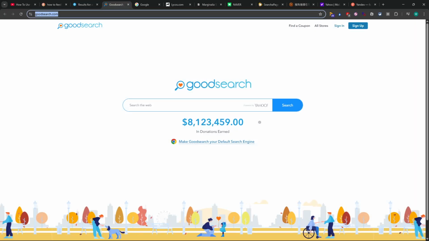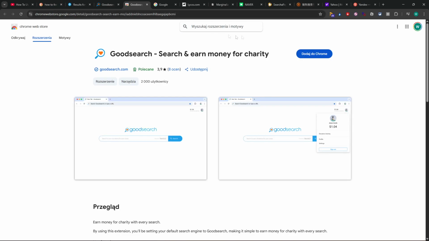Another one is GoodSearch. It's a search engine that also emphasizes charitable giving. So when you search, revenue from ads is shared with charities. Useful if you would like your search engine usage to contribute to a cause. Performance and indexing may differ from the major search engines like Google and Bing, so results might vary. So we can make it a default search engine. If you press it, it will just run it.